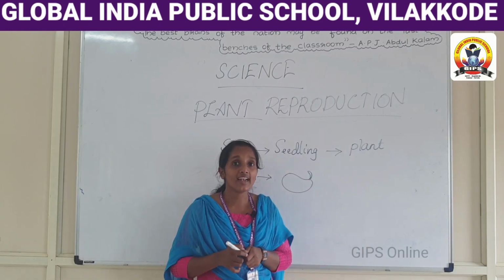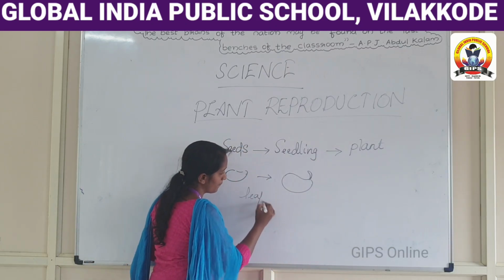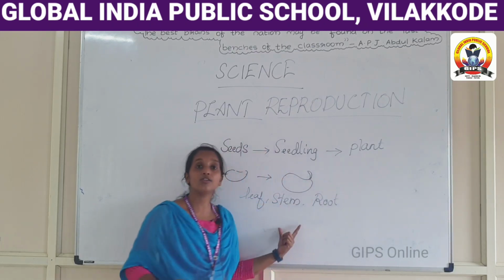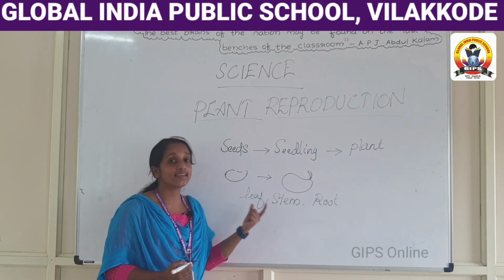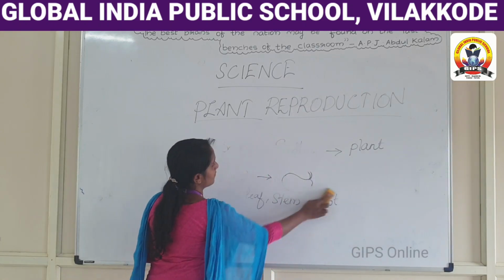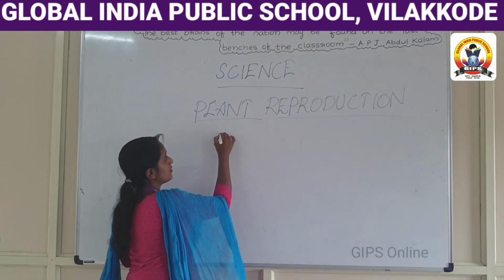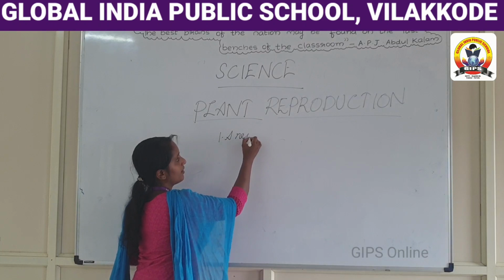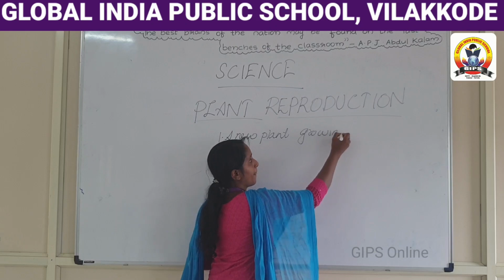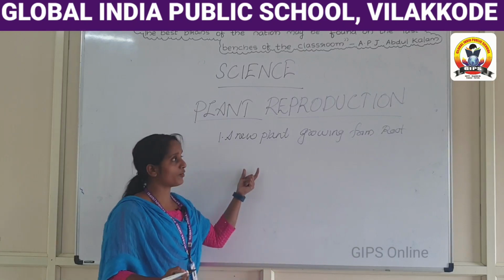You know that there are many parts, like leaf, stem and root, that also help in reproduction. Let us see what they are. First one, a new plant growing from root.